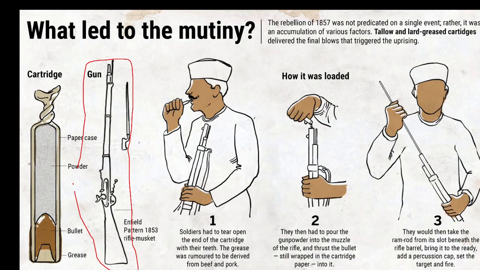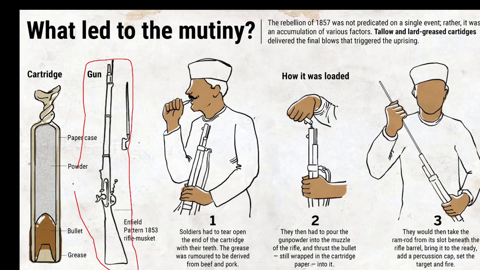The cartridges had to be bitten off before loading them into the rifles. This is called the cartridge. In this cartridge, we have a bullet in the bottom. So what happened?